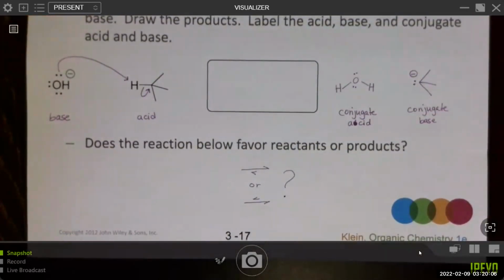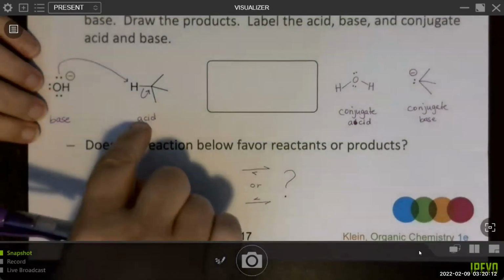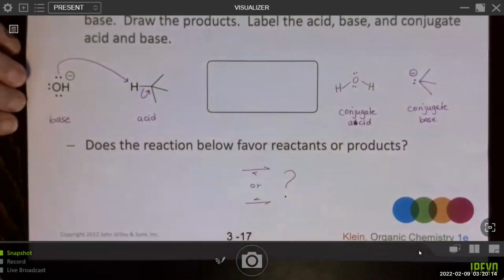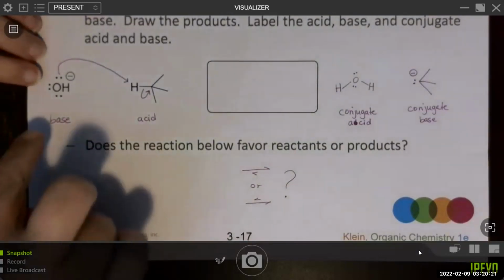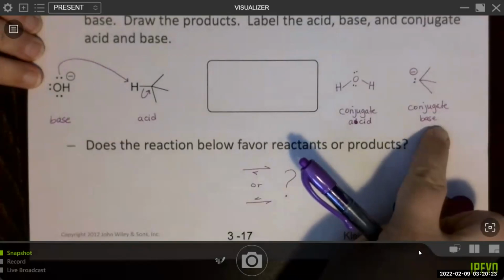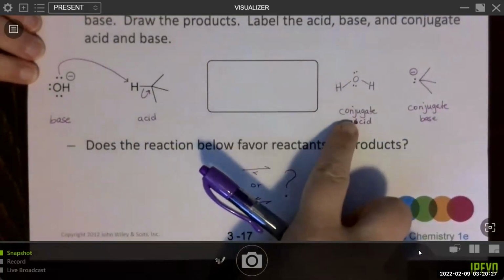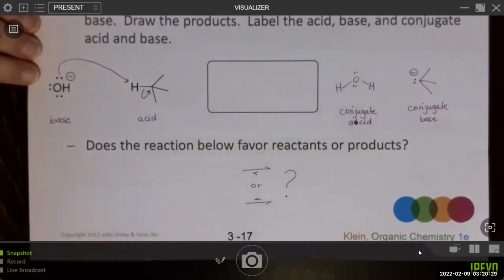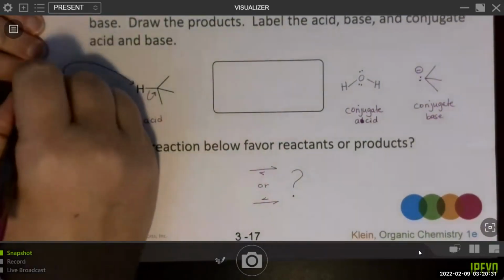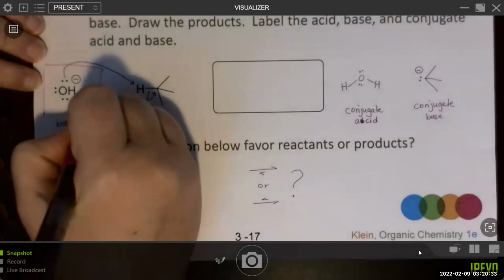So recall that when you're trying to figure out if, for example, the acid or the conjugate acid is a stronger acid, we don't compare the structures of the acid. What we do is compare the structure of the base and the conjugate base and use that information to infer about acid strength.